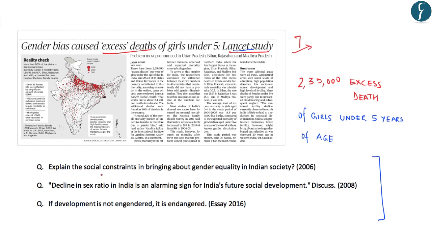Let us also go through some of the questions asked by UPSC with respect to this concept of gender equality. The question asked in 2006 was, explain the social constraints in bringing about gender equality in Indian society. In 2008, it was asked, decline in sex ratio in India is an alarming sign for India's future social development. Discuss. Now, this topic was asked as an essay topic in 2016 and it read, if development is not engendered, it is endangered. So let's find out about this particular news.